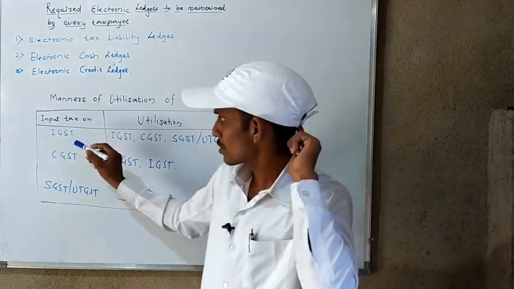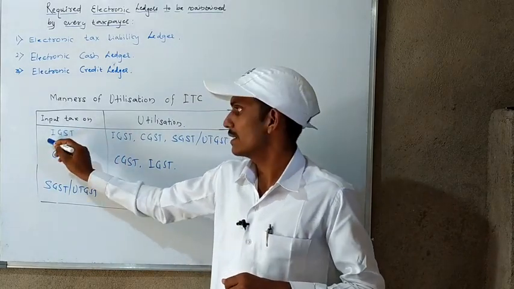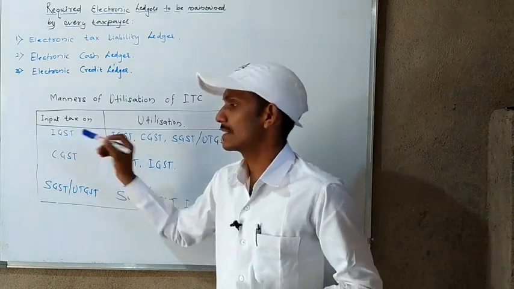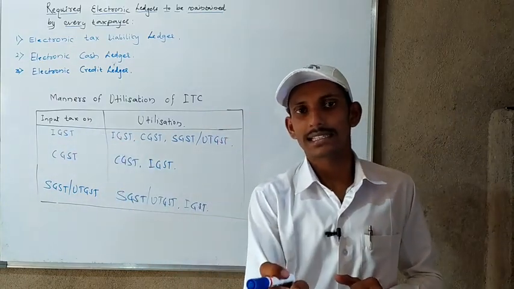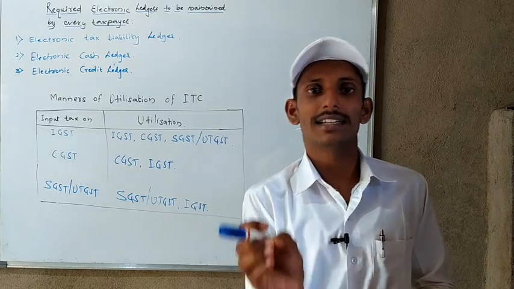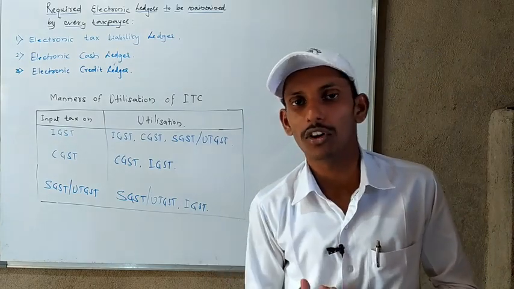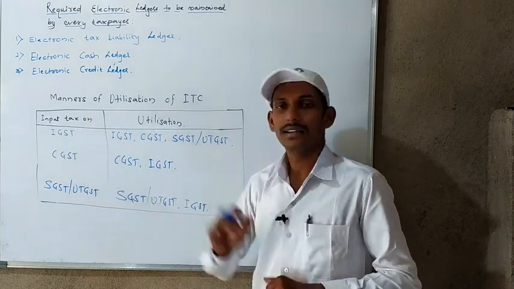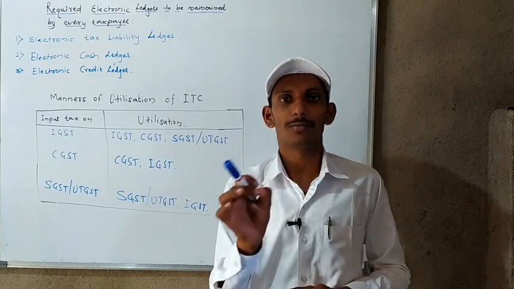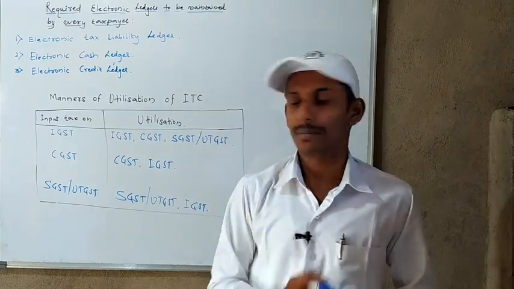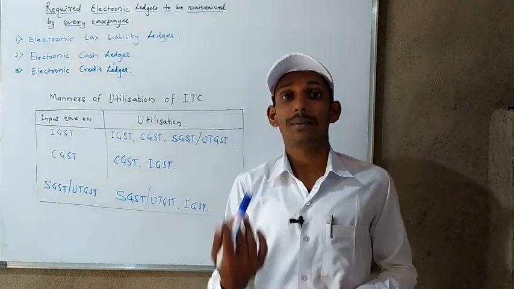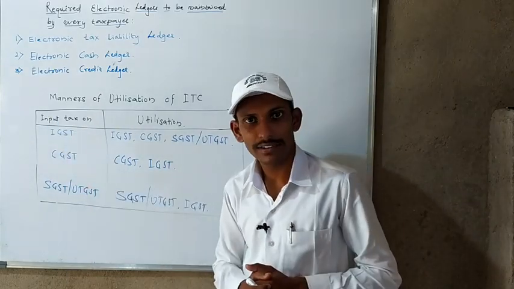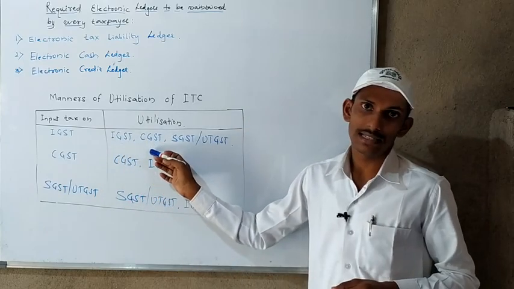So first of all, when you got input tax on IGST, then that input tax credit can be utilized against the output tax of what? First of all, IGST ITC is utilized for IGST. If any output tax is there, then you have to make payment. After making payment of IGST, if some amount of ITC is still available, then you can make payment of CGST.